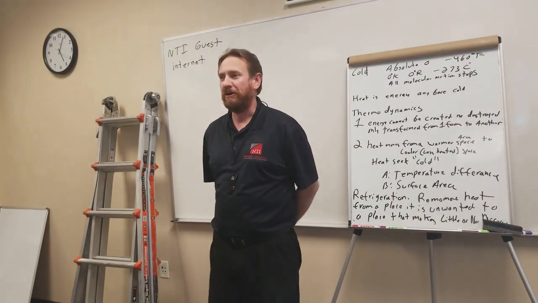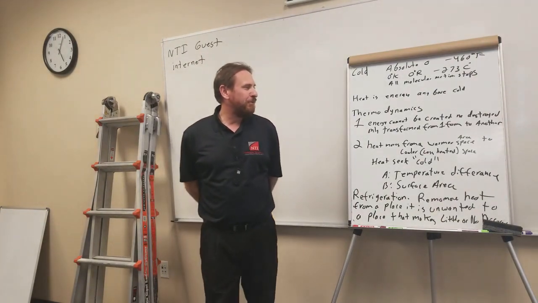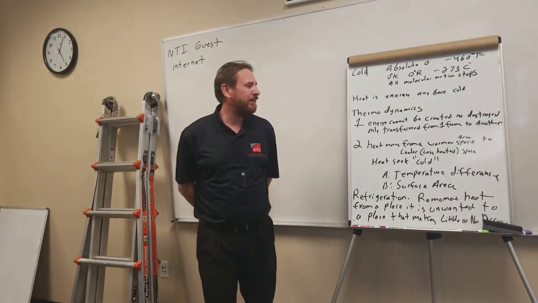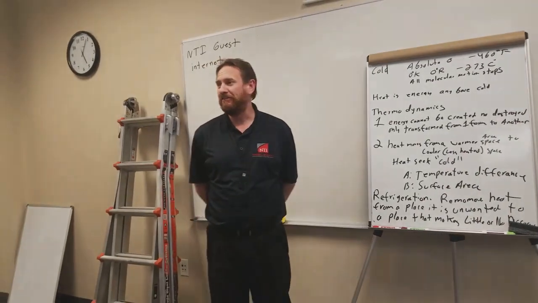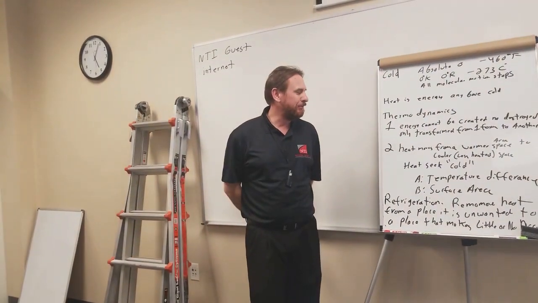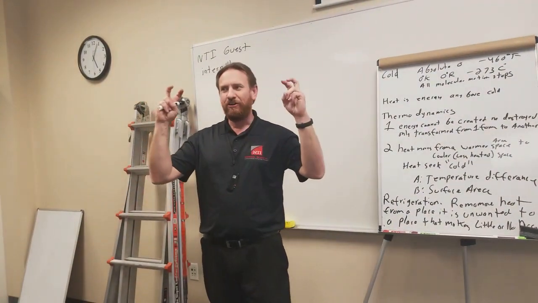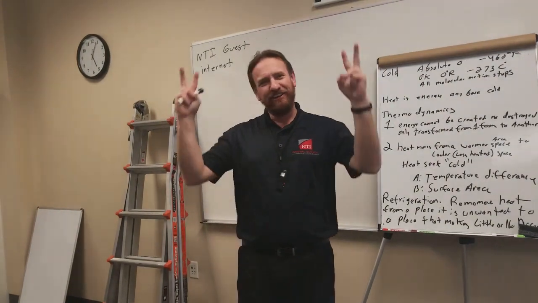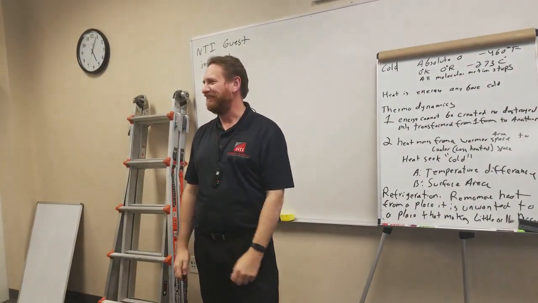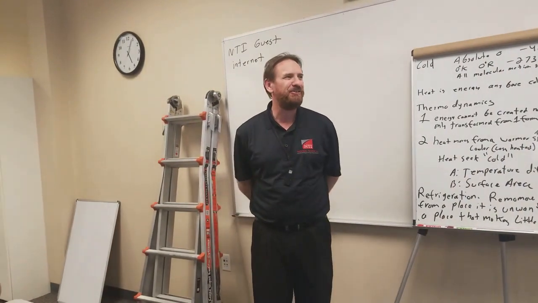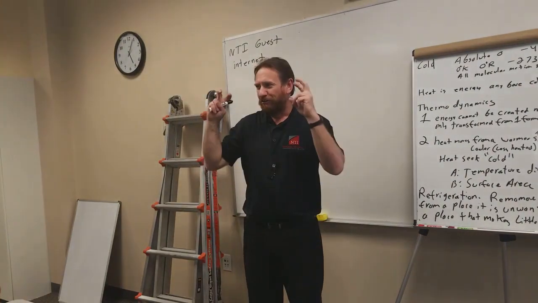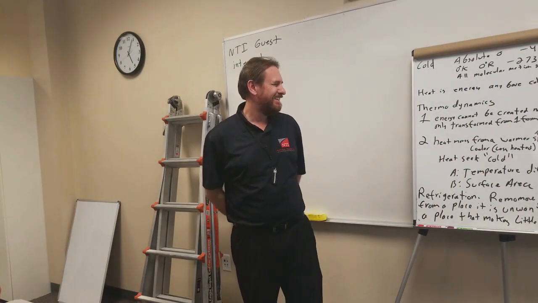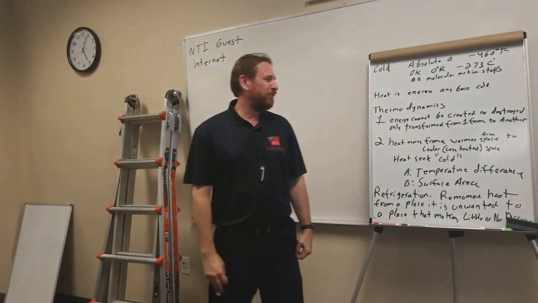That one doesn't need to be word for word. You can put that heat travels from a warmer area or space to a cooler or less heated area or space. There are several ways to word that. Or you can simply put "heat seeks cold." But if you put heat seeks cold, you've got to put the quotations with it. So I know that you know the difference between cold and cold. Heat travels to a cooler location.